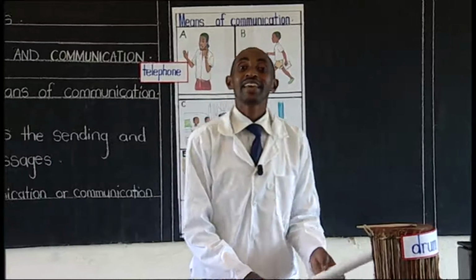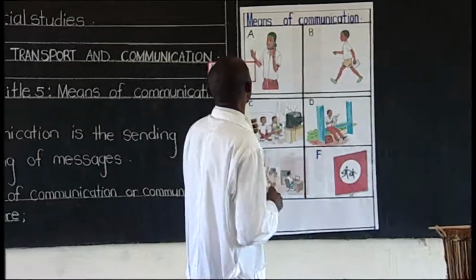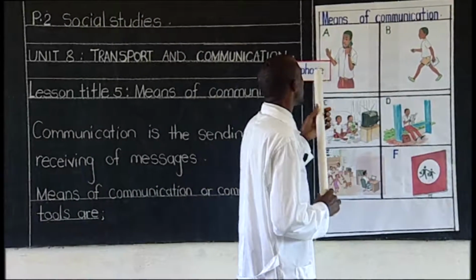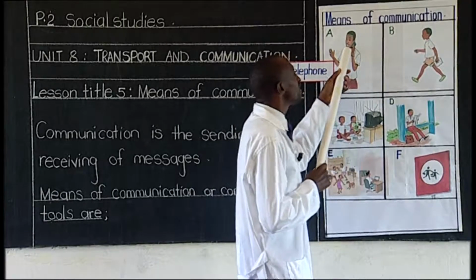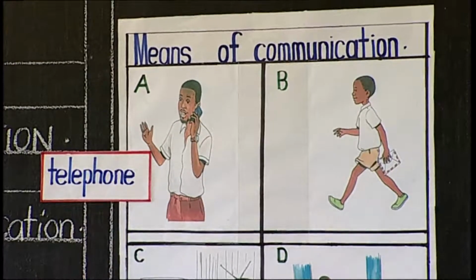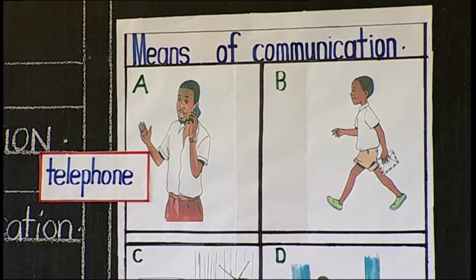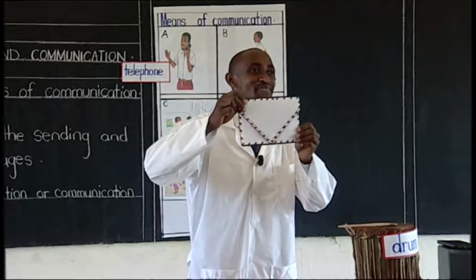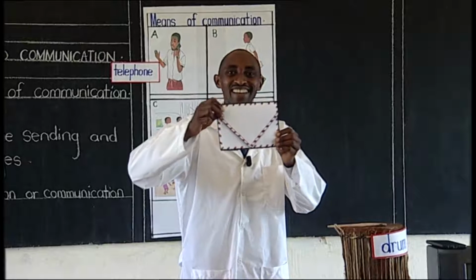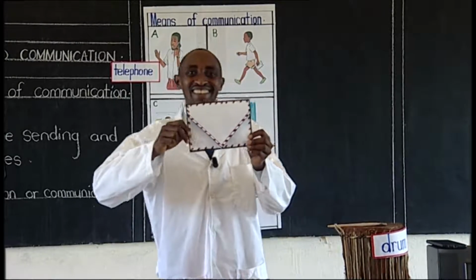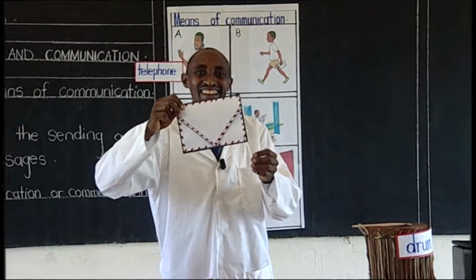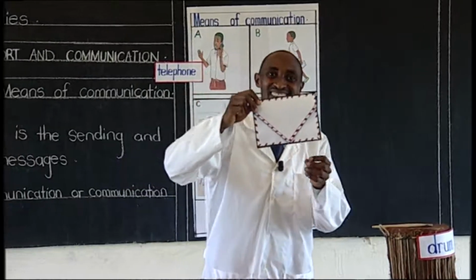That communication from the phone, we say, is a means of communication. A telephone becomes a means of communication. We have another means of communication. Have you ever seen this? Yes? Have you ever seen this?